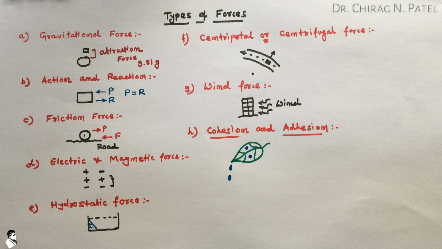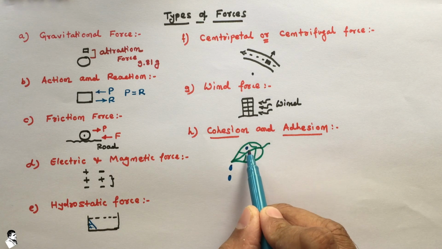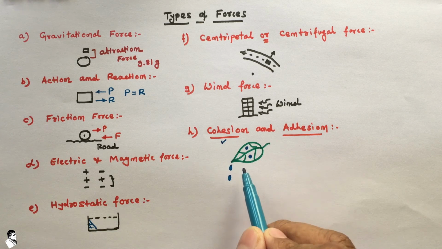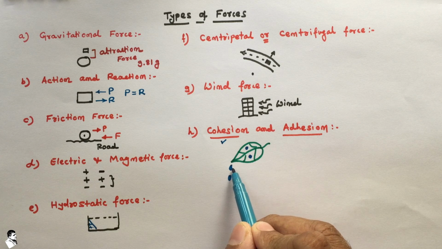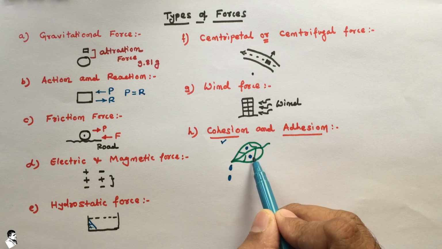The generation of that drop is due to the attraction between similar water particles, and that is known as cohesion. And this drop that is right now on the leaf, in the condition of dropping, stays on the leaf due to attraction between the drop particles and the particles of the leaf.